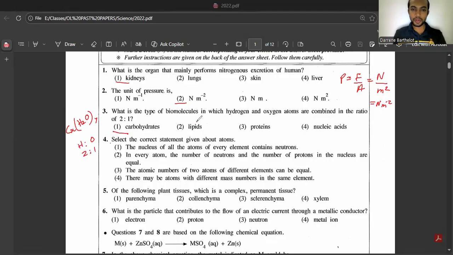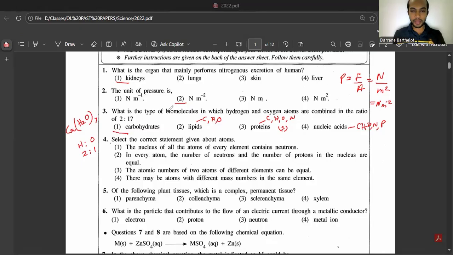Okay. So for lipids, the element composition is carbon, hydrogen, oxygen, same as that of carbohydrate, but the ratio is not 2:1. For protein, the elemental composition is CHON. Sometimes S can be there. For nucleic acid, it should be CHONP.